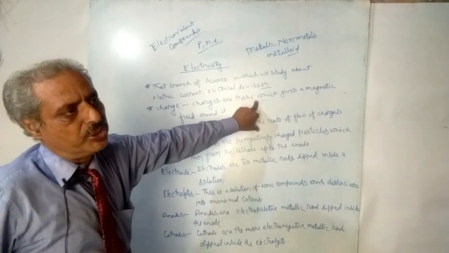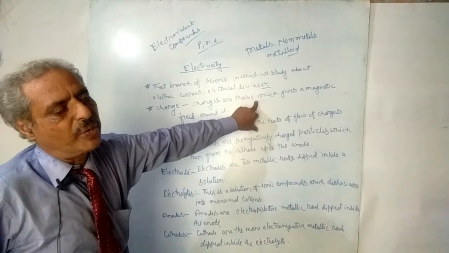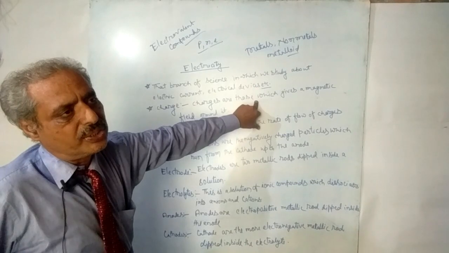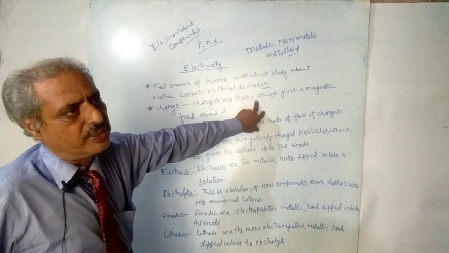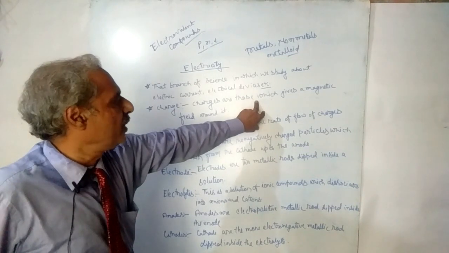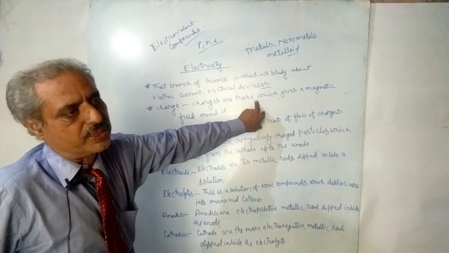In copper sulfate, the valency is 2, because sulfate contains 2 minus charges. So sulfate is divalent here, and copper also contains plus 2 charges, Cu plus plus.